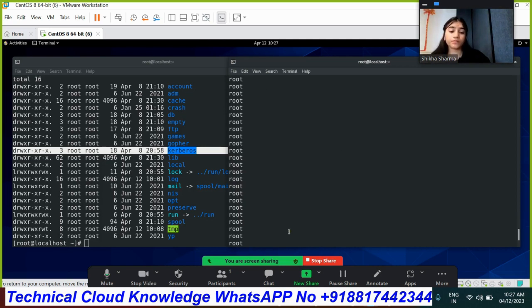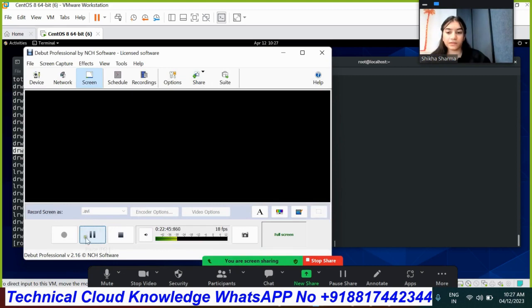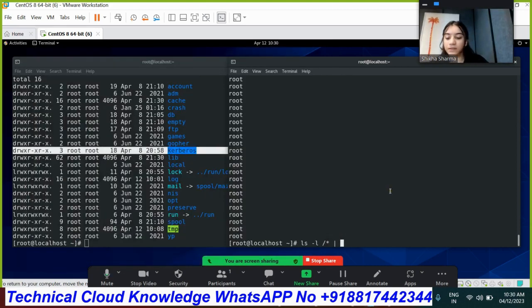We can do field number 0 as well, so that you will be able to get the name of the content also. So let's write the syntax: awk, field number 3 till December, and the delimiter should be root.